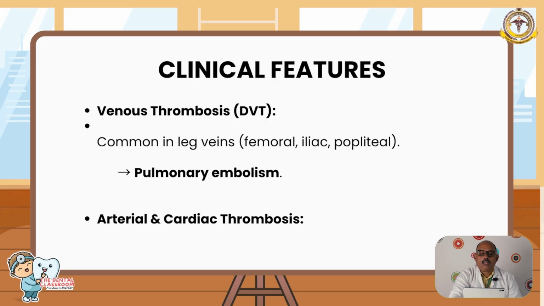Clinical features: thrombus can occur as deep vein thrombosis, commonly in the femoral, iliac or popliteal vein, with increased risk with stasis, immobilization, pregnancy and tumors. This can travel, as I said, and go to the lung, causing pulmonary embolism. If it's an arterial or cardiac thrombus, it can cause atherosclerosis or myocardial infarction.